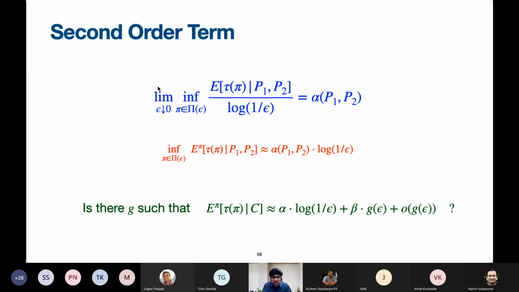And then, of course, what we have characterized is the first order term. What we are saying in our answer is this. This is one equation that you will have to take away from this talk, if at all there is a takeaway. It means to the first order, it is something like this. But can we say what the higher order terms are? Is there a G such that an equation like this holds? If so, what is the interpretation of this constant beta? We already saw the interpretation of alpha. Alpha denotes the effort required to guard against the nearest alternative. So what would be beta?